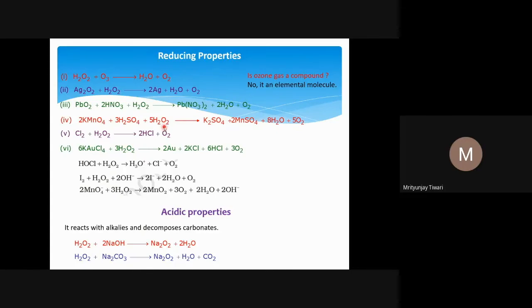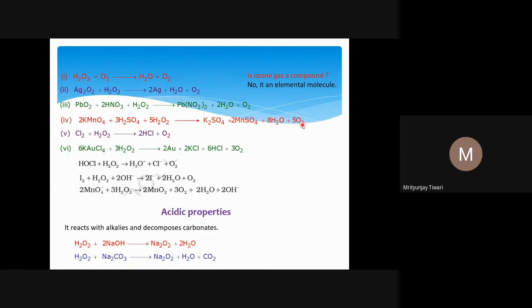And how is it increased? Because oxygen gas is formed in all the cases wherever we are talking about reduction, and that means H2O2 is oxidized to form O2, because in H2O2 the oxidation number of oxygen is -1, and in O2 gas it is 0. So it is oxidized, so it is reducing others.